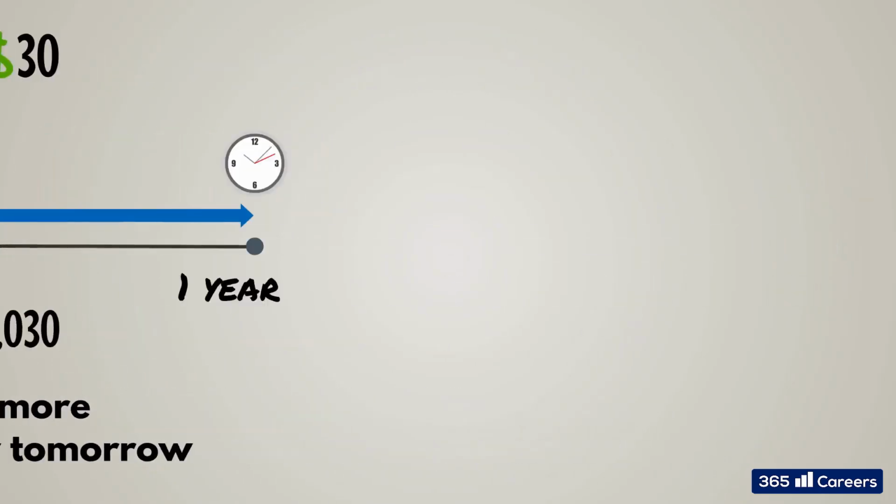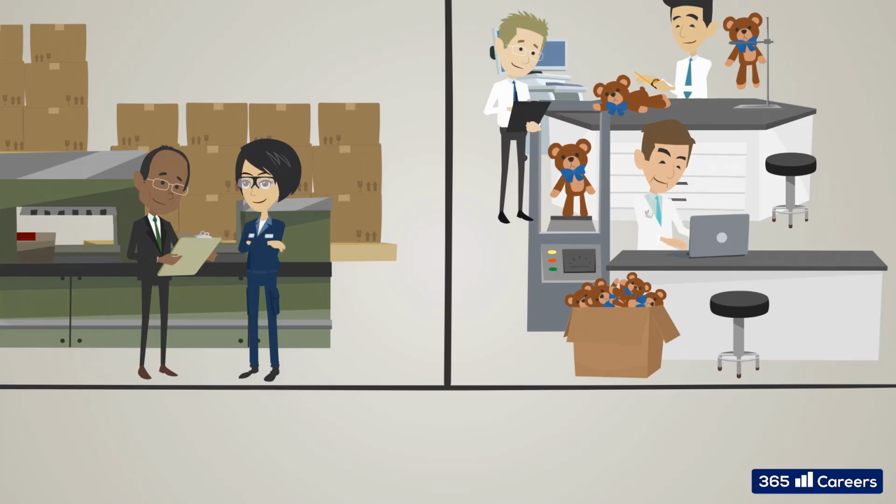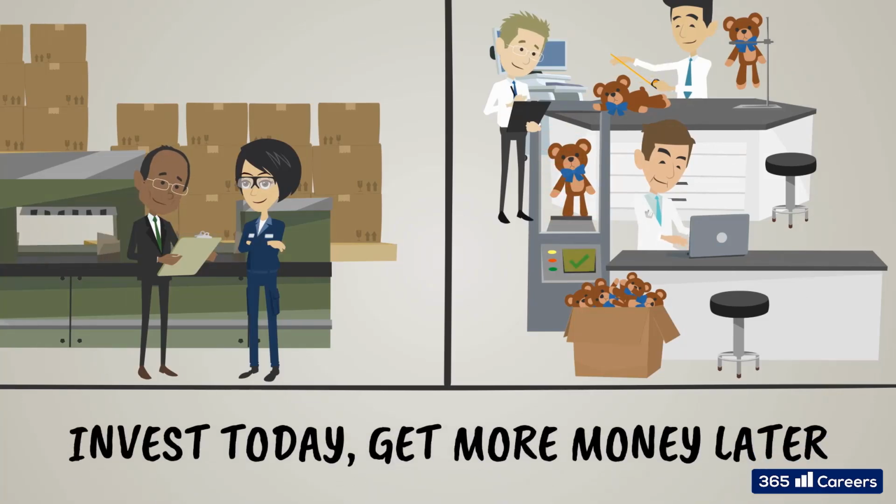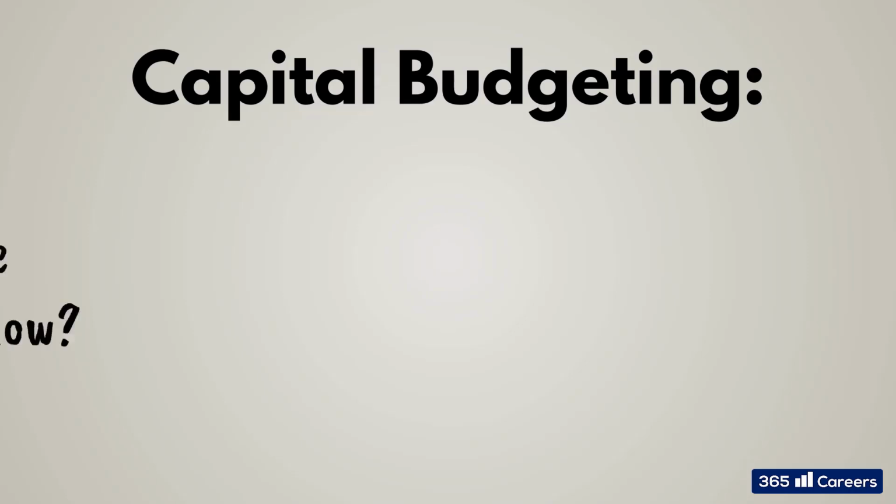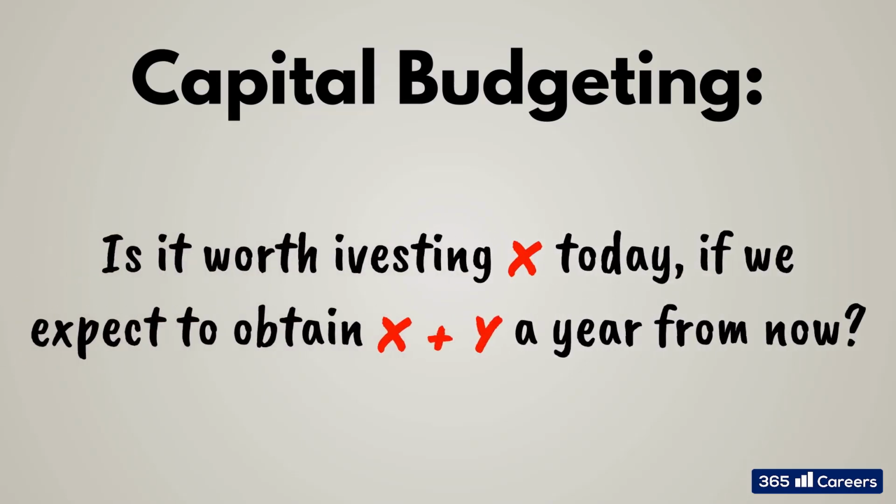Okay, great. How do we apply this concept in our case? When we build a plant or invest in R&D today, we commit money that is available now to reap the benefits later. That's what we do. Ideally, we invest money today and hope we'll be able to get more money later. A capital budgeting exercise aims to answer the question, is it worth investing X today if we expect to obtain X plus Y a year from now?